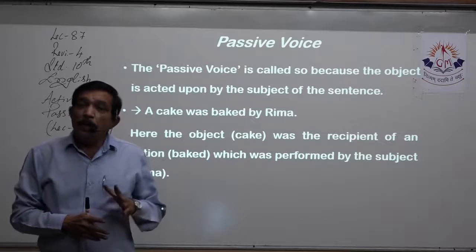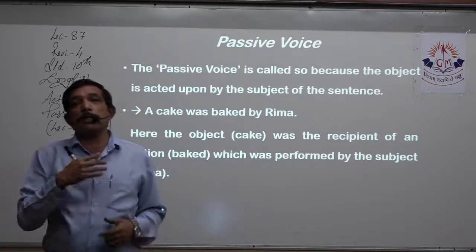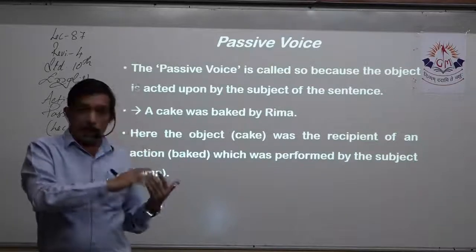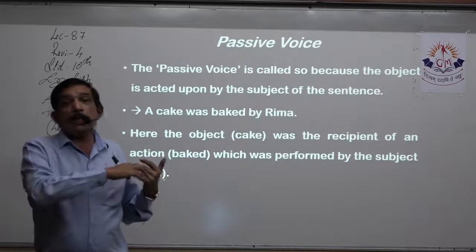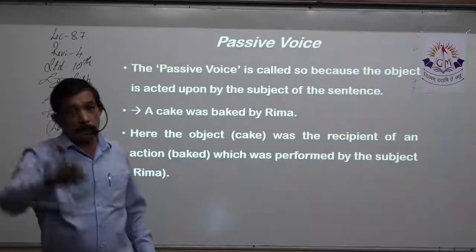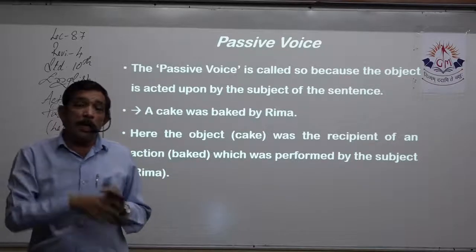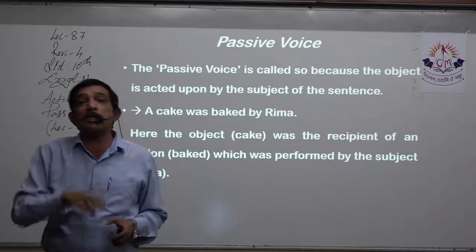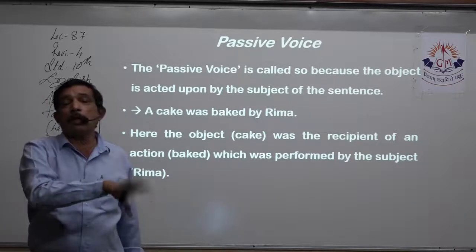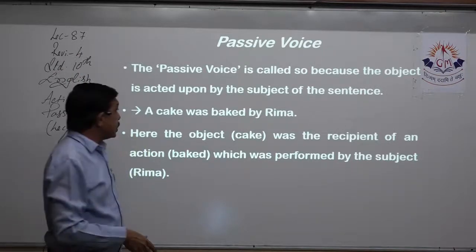When we are transforming an active sentence into a passive sentence, that is where that by comes in, because on the object some work is done by the subject. So the object comes in the front. Where is the highlight? Where is the stress? The stress is not upon the subject, what the subject is doing, but what action is taken on the object by the subject. That is how that by comes in the sentence.